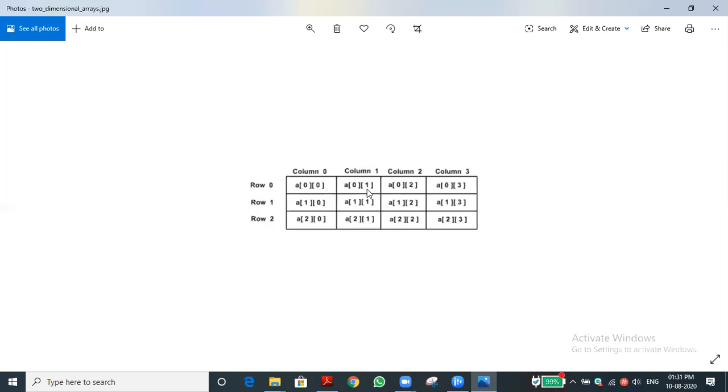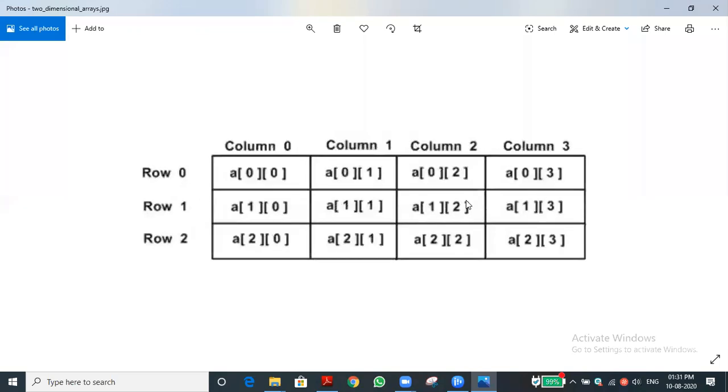Likewise here, the same concept. 0 of 0 means 0th row and first element. 0th row, sorry, the second element. Indexing always starts from 0. Let me maximize it. Just have a glance at how the two-dimensional array is stored. The data will be stored row wise and column wise.